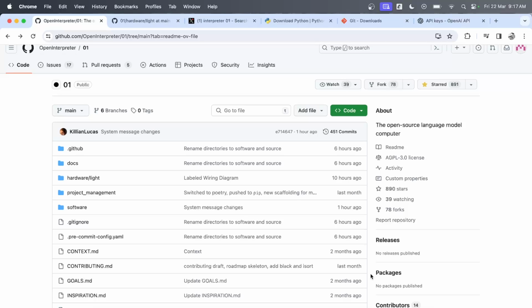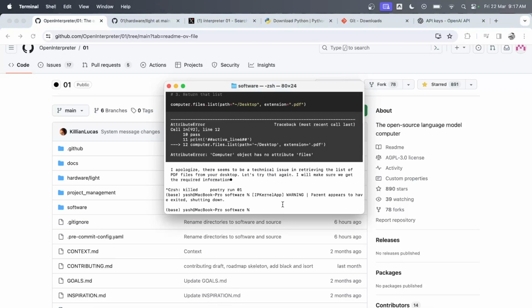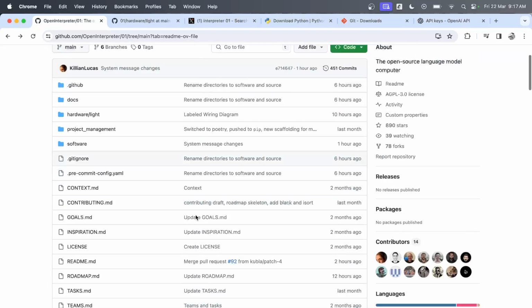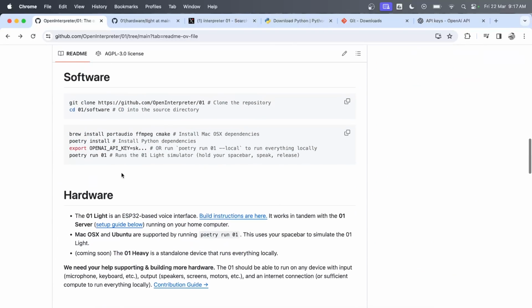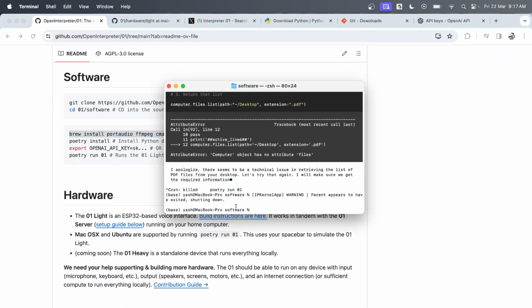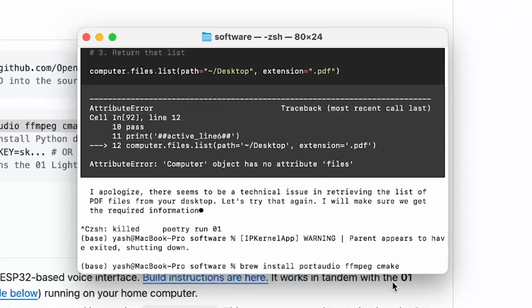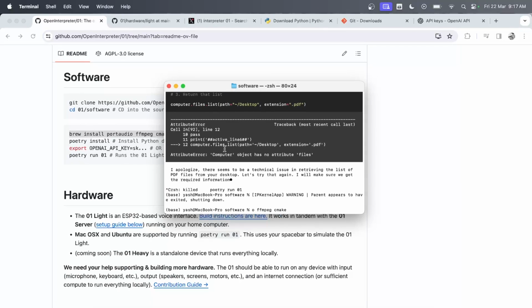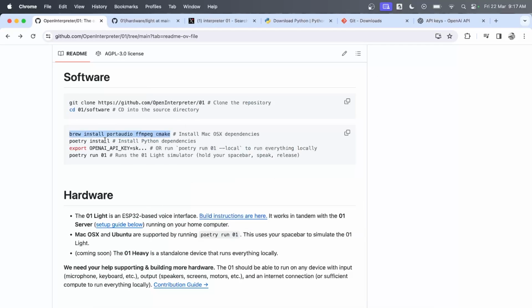Again, it's going to install a bunch of things on your computer, so be a little careful if you don't know how to remove these things. To quickly give you an understanding of how you can remove this: you install this by doing brew install this, right? So in order to uninstall this, type brew, and instead of saying install, it should say uninstall. I don't know why the cursor is not here, but you can basically say uninstall and remove this. And same for poetry. I think poetry uninstall should work.